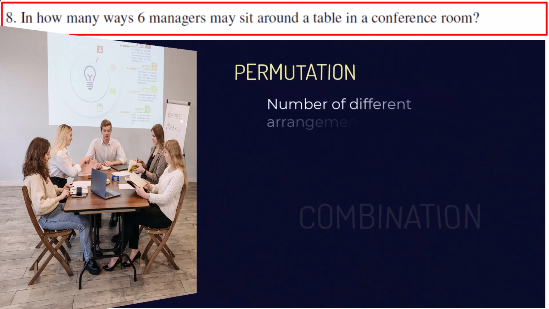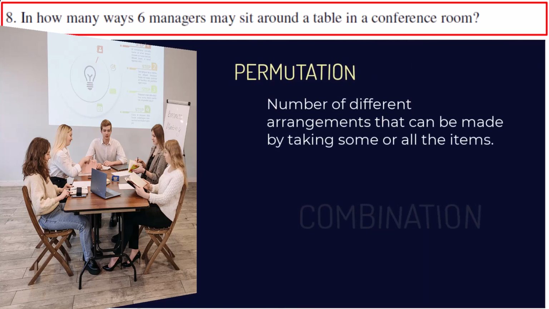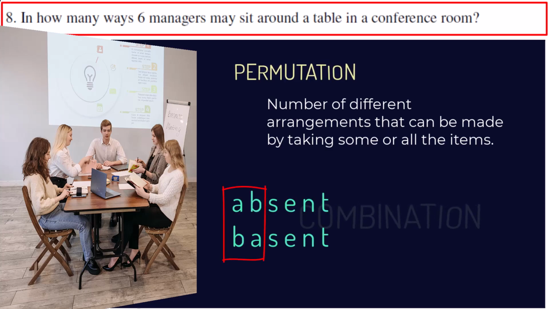Permutation is the number of different arrangements that can be made by taking some or all the items. Since it is about the arrangement, the order of individual items is important. That means 2 items arranged as A, B is different from arranged as B, A. So A B and B A are different as far as permutation is concerned. So in effect the number of arrangements is more.